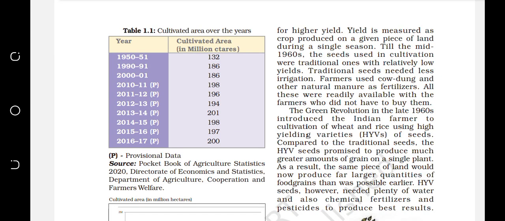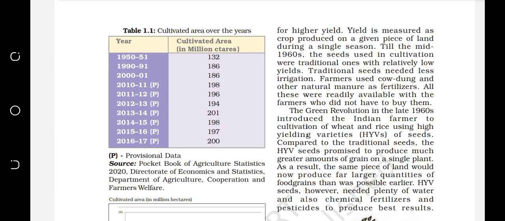So we have already seen that the villagers in Palampur are using different types of techniques. Now, what is a yield? Yield is measured as crop produced on a given piece of land during a single season. Okay, now we will learn about the scenario before the 1960s and after the 1960s.